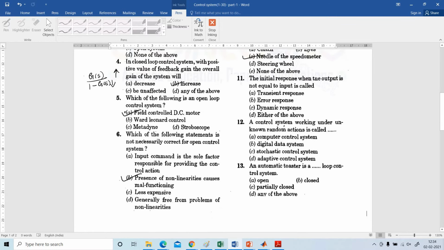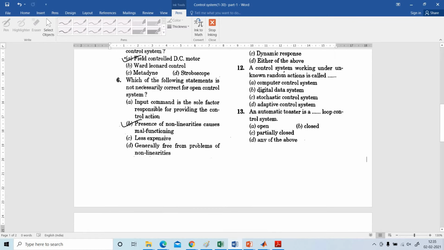11. The initial response when the output is not equal to the input is called transient response, error response, dynamic response, either of the above. Transient response is the correct answer.